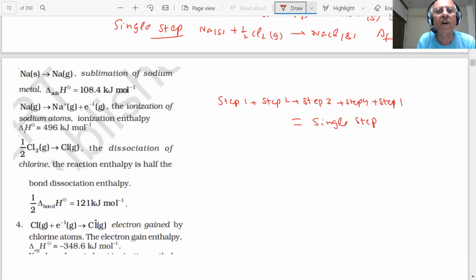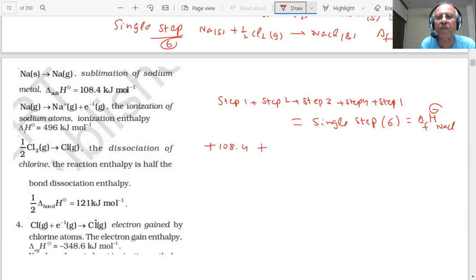If I call this step 6, it is the delta H formation of NaCl. Now, what is the value of step 1? These values are already known to us. The sublimation energy for Na is positive, plus 108.4 kilojoules per mole.